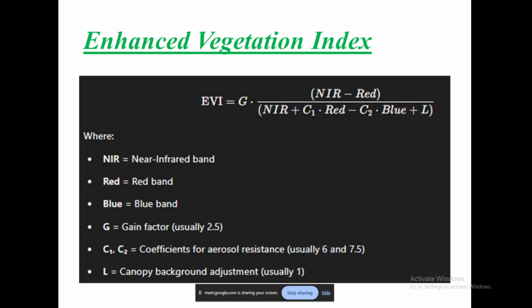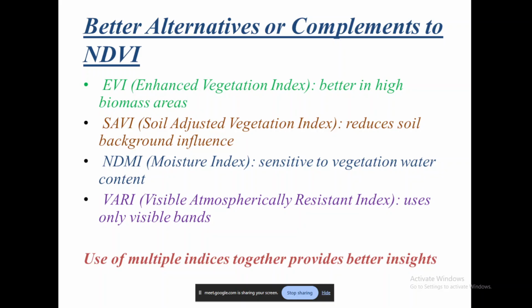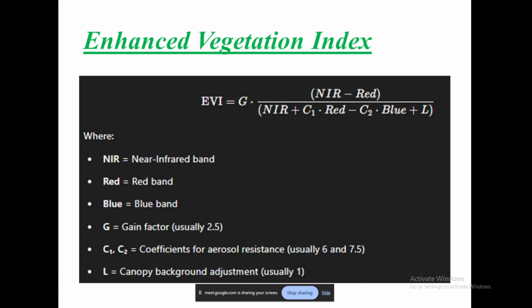Now, Enhanced Vegetation Index, this is the formula. Gain factor is usually taken as 2.5. Near infrared and red, you already know. C1 and C2, you can find in the metadata of every satellite file, or you can use them to be between 6 and 7.5. So if you are using a region which has lesser biomass, you can use 6, whereas if you have a higher biomass you can go for 7.5. It's something that the worker is going to decide.